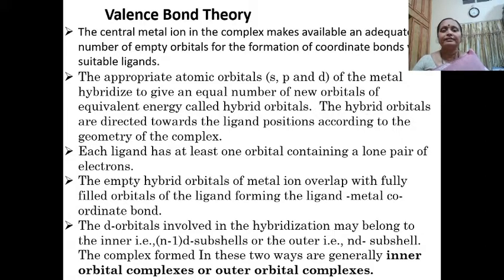Each ligand has at least one orbital containing a lone pair of electrons. The empty hybrid orbitals of the metal ion overlap with fully filled orbitals of the ligand, forming a ligand-metal coordinate bond. If the inner n-1d orbitals are used in the formation of a complex, it will be called an inner orbital complex, and if it uses the nd orbitals, it will be called an outer orbital complex.